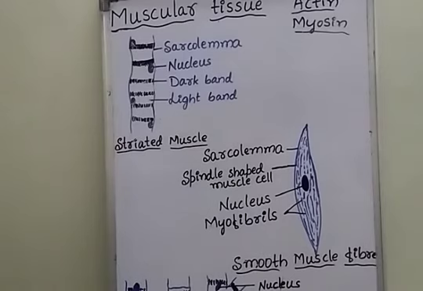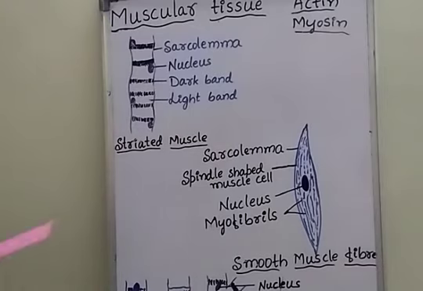Means the action or functioning of striated muscles is under the control of our will. Hence they are called voluntary muscle fibers, because their function is under the control of our willpower. Striated muscles are also called skeletal muscle fibers, because they are usually attached to the skeletal system, or to the bones of the body.